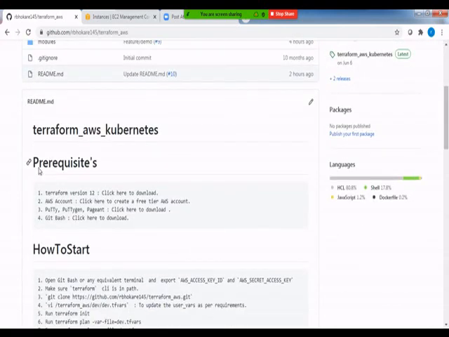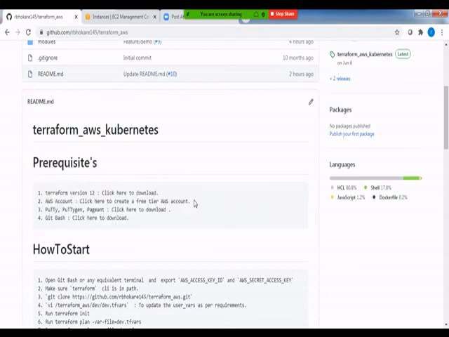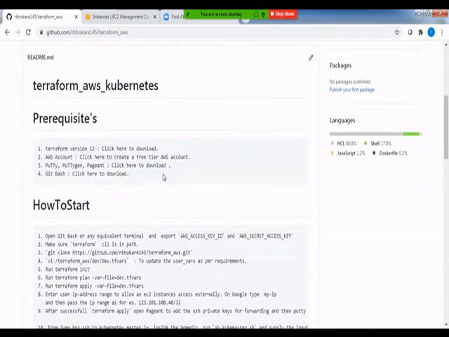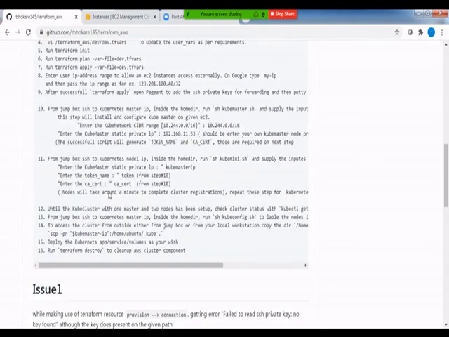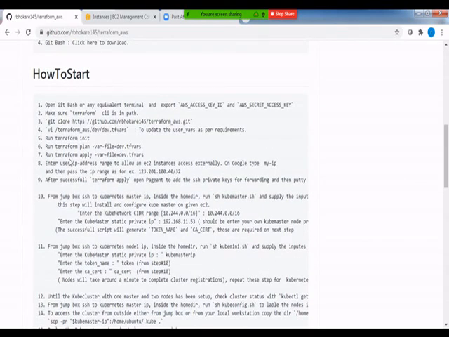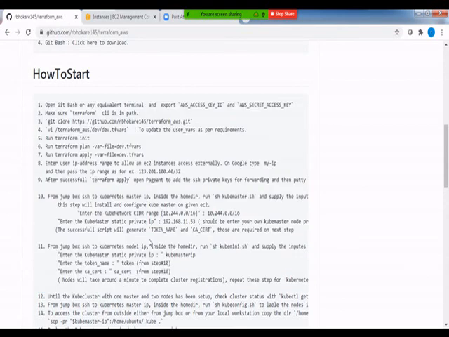The README is pretty much simple. The prerequisites, which we already discussed, right? What it requires, and the links are given over here to download all those softwares, and again how to start. So as part of this demonstration, we're going to execute the steps given here to actually do the demonstration and spin up